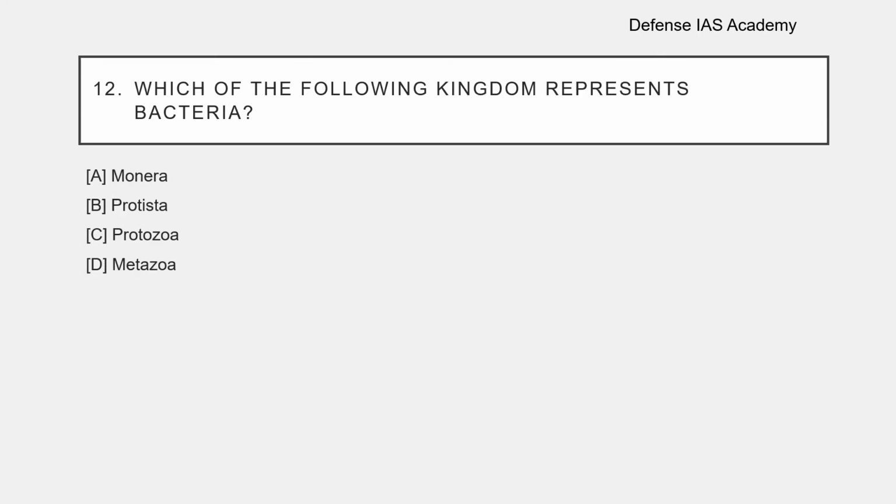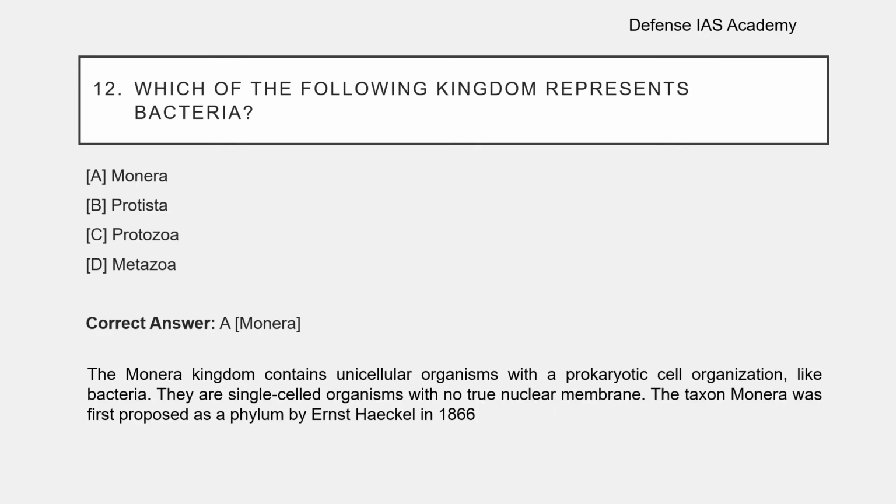Question number 12. Which of the following kingdoms represents bacteria? The options are option A Monera, option B Protista, option C Protozoa, option D Metazoa. The correct answer is option A Monera. The Monera kingdom contains unicellular organisms with a prokaryotic cell organization, like bacteria. They are single-celled organisms. The taxon Monera was first proposed by Ernst Haeckel in 1866.